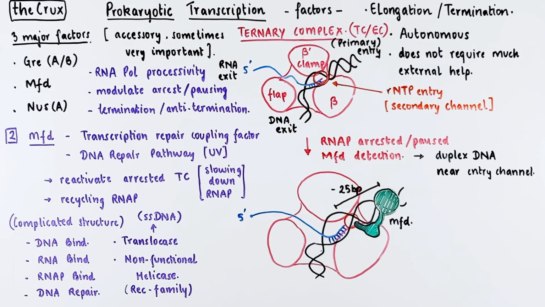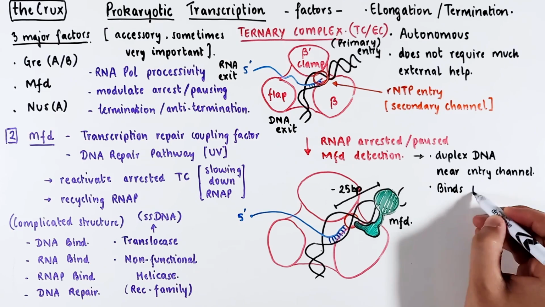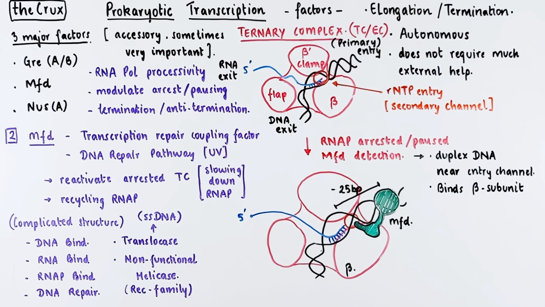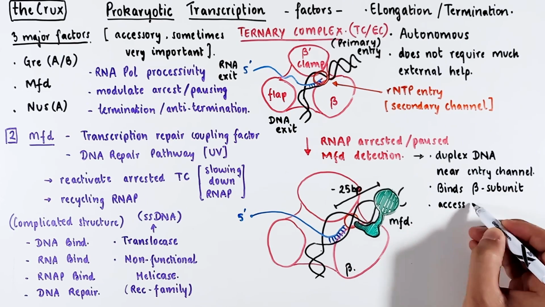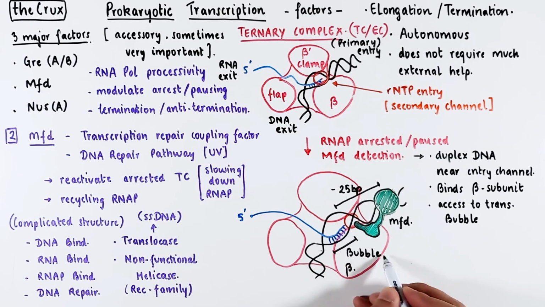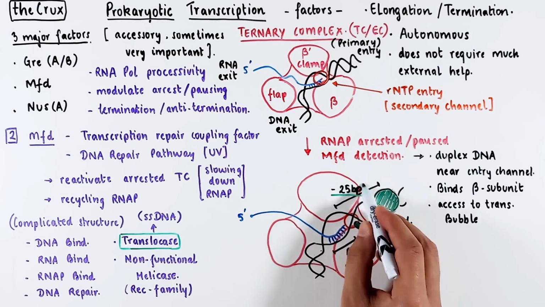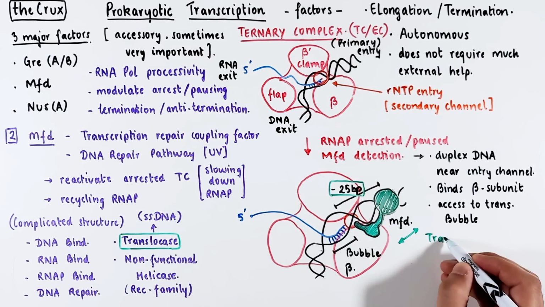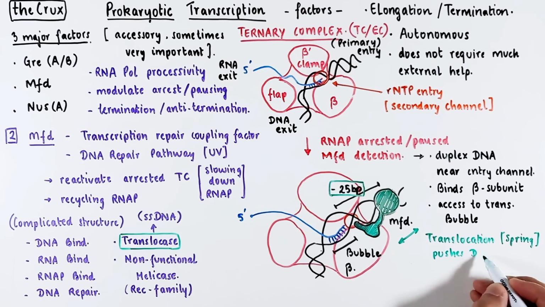25 nucleotides. In addition, as you can see, Mfd also binds the beta subunit and has a domain that reaches into the transcription bubble at the active site. Given that the translocase unit of Mfd is active, and it is bound to the DNA outside of the RNA polymerase, it can act like a spring and push the DNA back and forth.